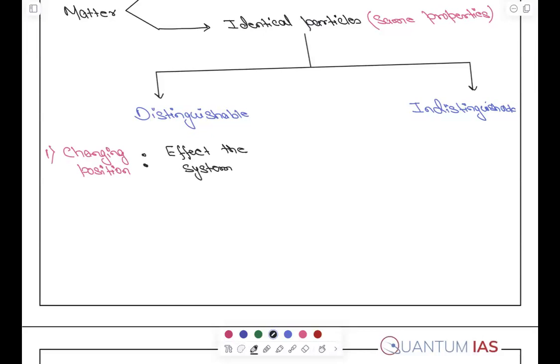Anyone? What does it mean, affecting the system? And if it's non-distinguishable, it will have no effect. Thought of any example? Anyone?